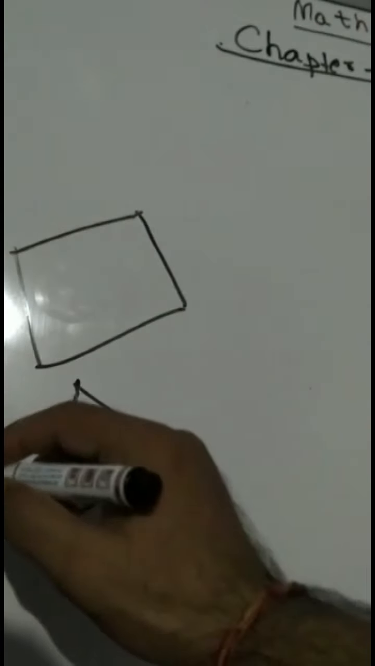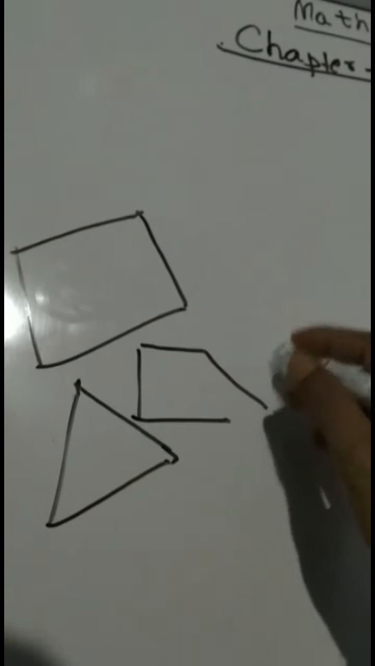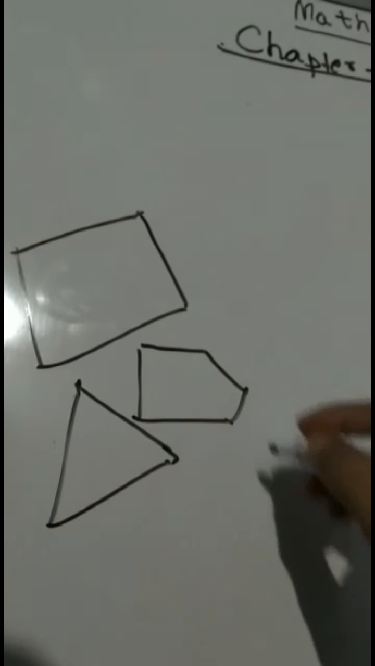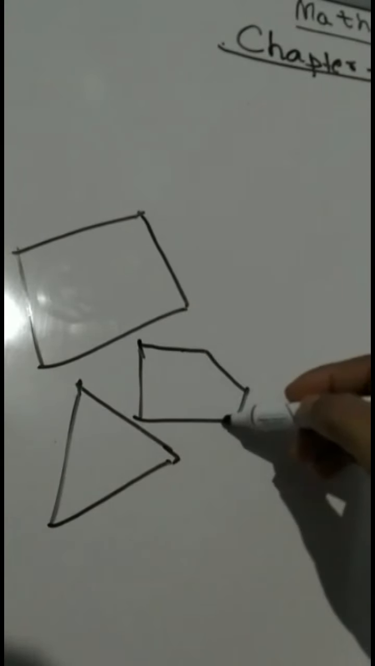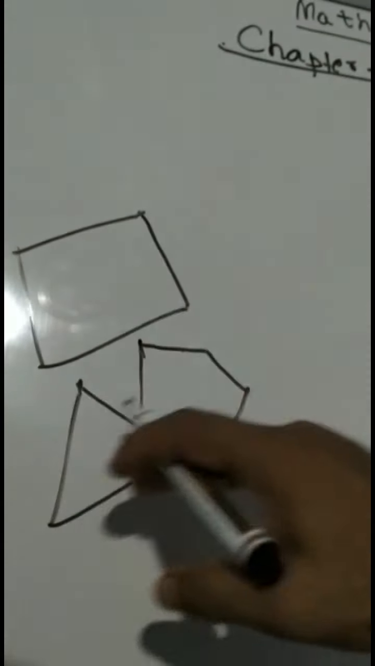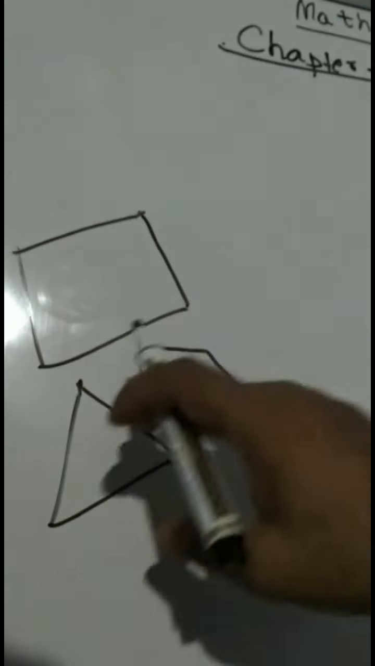And if you draw another figure like this, then this is also a polygon. This contains 5 sides: 1, 2, 3, 4, 5. So in common sense, these are all called polygons.